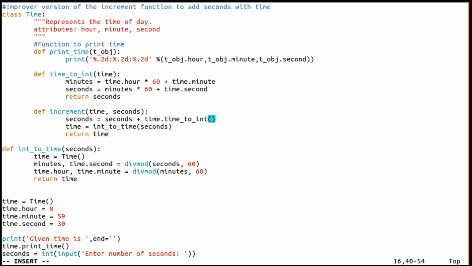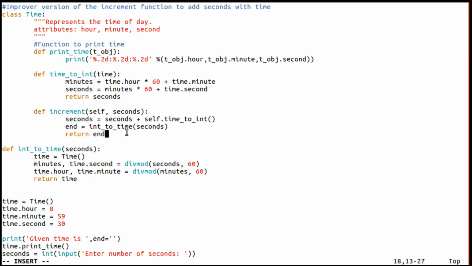And one more thing here is, instead of time, as a convention we can use self. Okay, here this is self. And later it is going to return some end time or finish time, whatever you say, that I'll return.